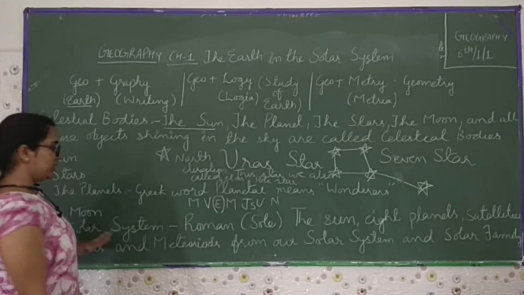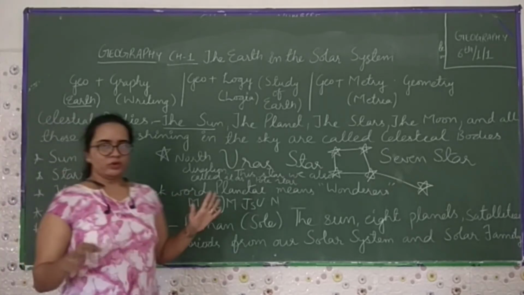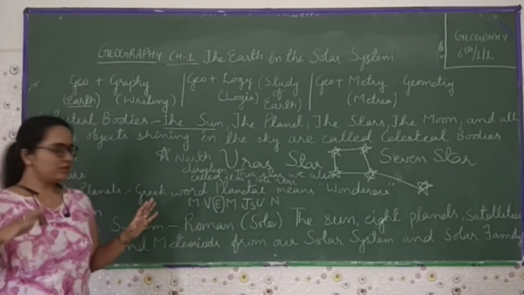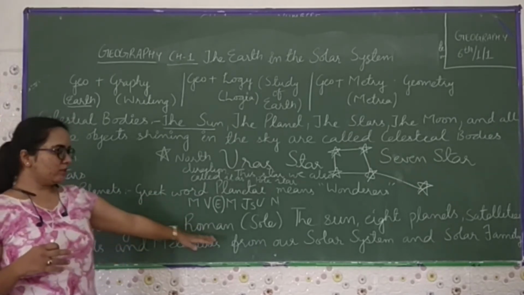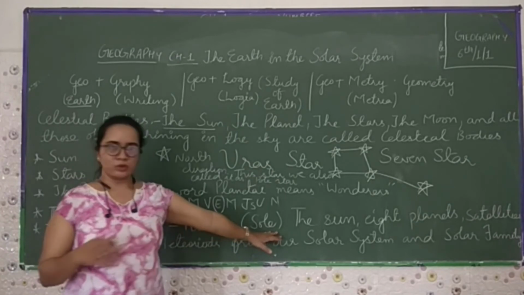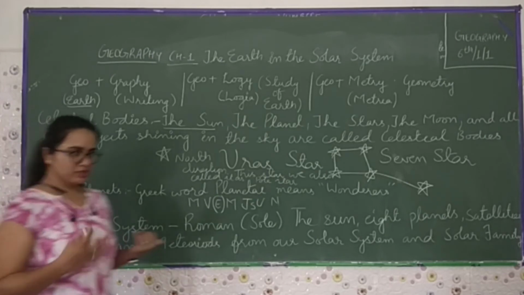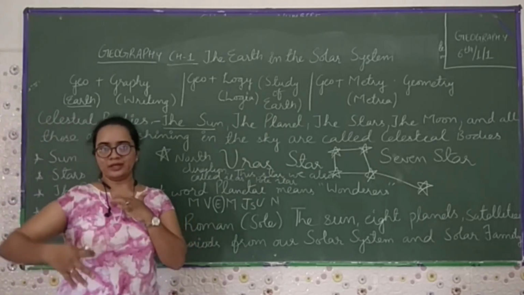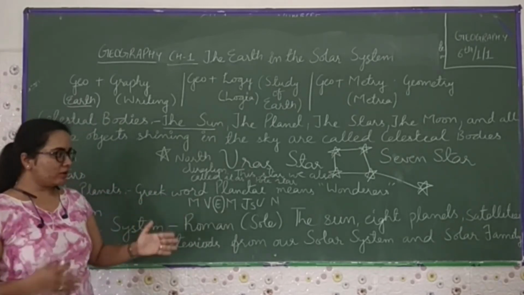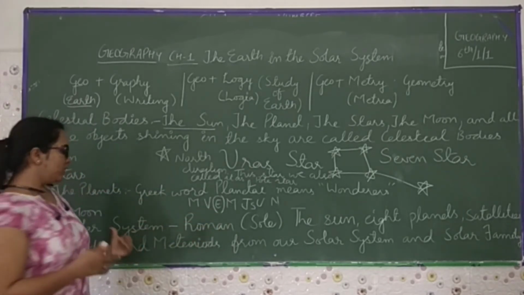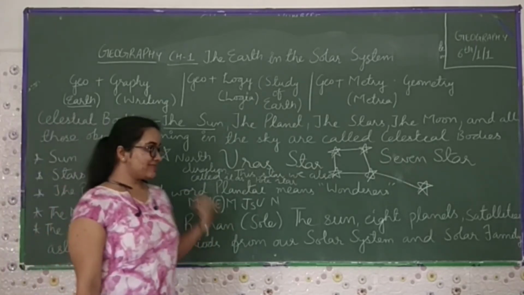Now, the third thing is the solar system. In the Roman empire, and in a few countries, they used to worship the sun as their god. We are talking about the Romans. They used to call it Sol. The word solar comes from Sol. In countries like India, Rome and Greece, they used to worship the sun as their god. So from Sol, the word solar system came.